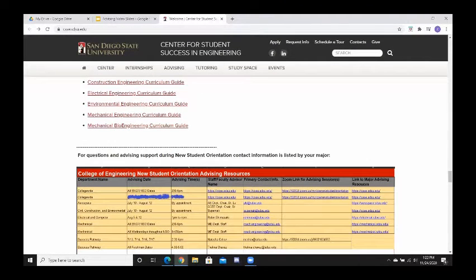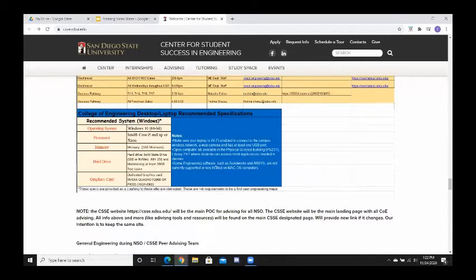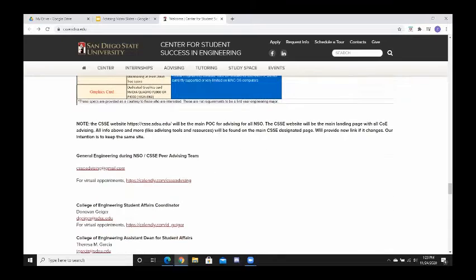Continuing down, we have some information on orientation. This was more useful for freshmen. You can reach out to different people within each department and learn more. This is also some good specs for what kind of laptop you would want in terms of engineering. Normally, you would want to go more towards a Windows. Apple can still work, but normally Windows is usually better for these kind of majors.